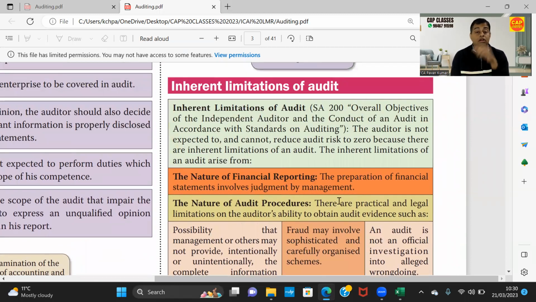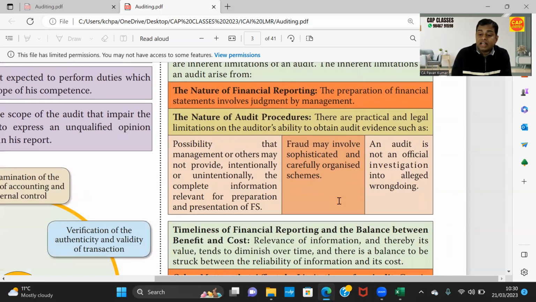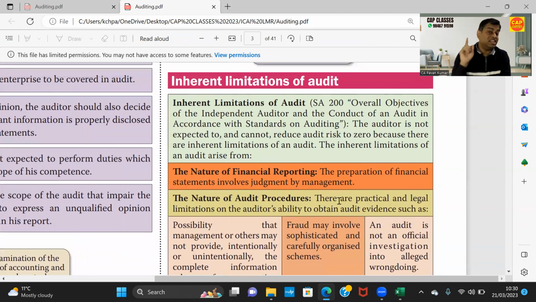So what is the background? We started this question with a statement. Can absolute assurance be given in audit? The answer is no. Only reasonable assurance can be given. What is reasonable assurance? I have told you. Why reasonable assurance? I have told you. Inherent limitations. These are the inherent limitations I told you. And the beauty is, ICAI said the auditor is not expected to and cannot, for that matter, reduce audit risk to zero level. This is because of certain inherent limitations of audit. That's all. So you understand any doubts in this question?